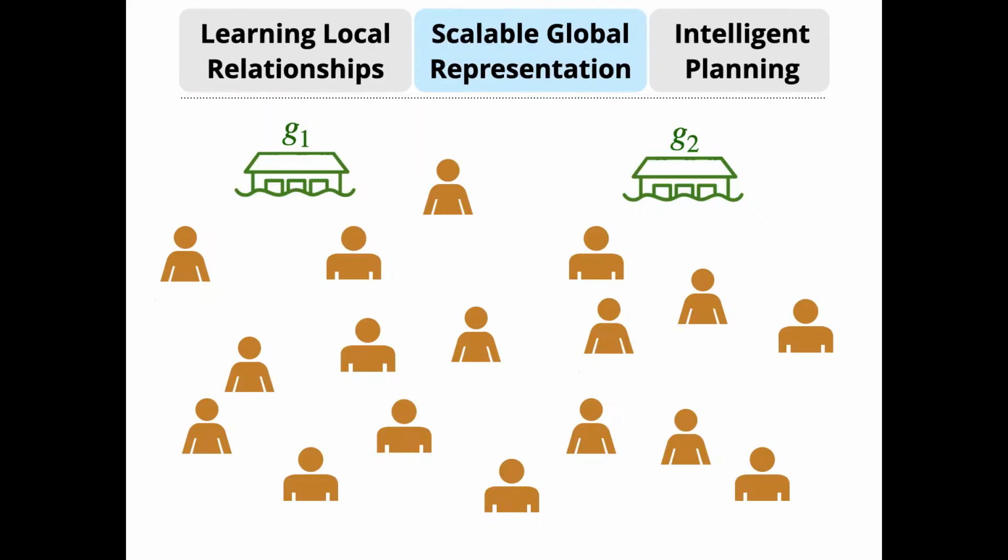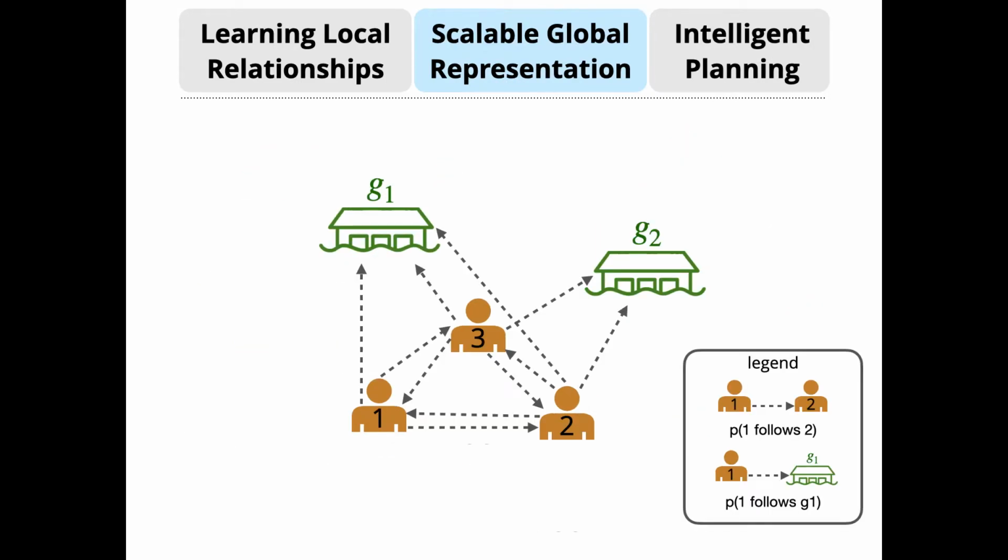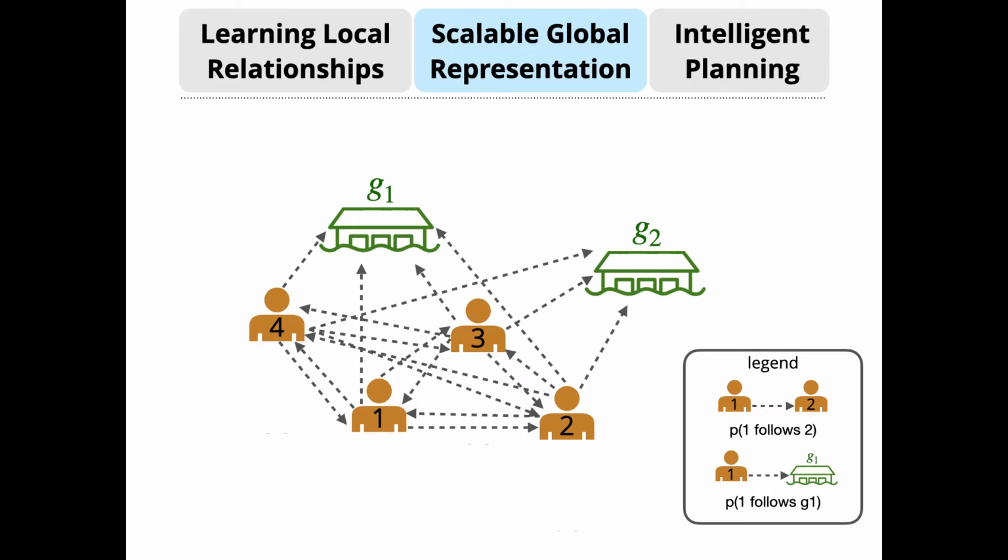Now, what goes wrong if we have a much larger team, like this one? Using our trained model, we can compute pairwise weights of leader-follower relationships between all possible pairs of leaders and followers. This method is scalable with the number of agents, since we can easily add or subtract agents without having to retrain our model. Importantly, adding a batch of edges for a new agent merely takes on the order of milliseconds to compute, so we can compute these graphs online.